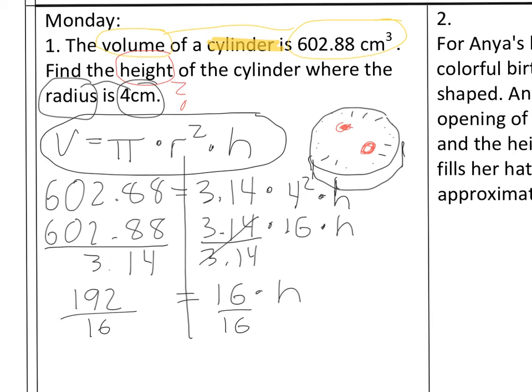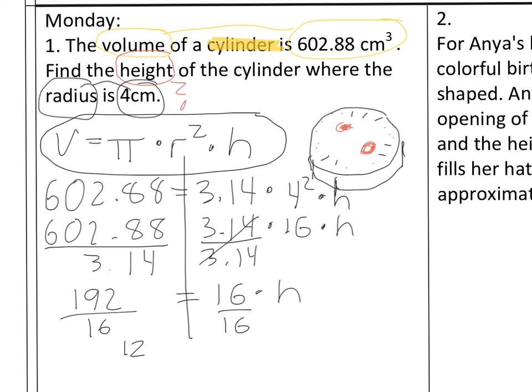So once again, right now, take out the calculator. Get the calculator in your hand, and work it out with me and see if you get the same thing. In the calculator, press in 192 divided by 16 equals a whole number of 12.